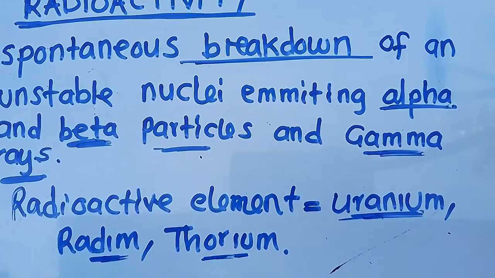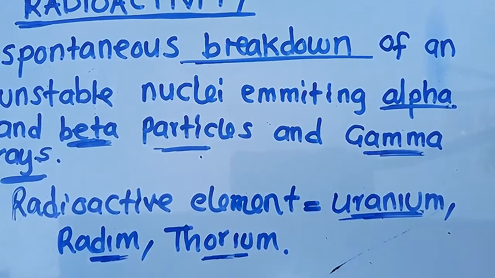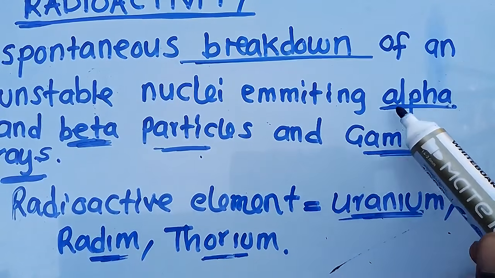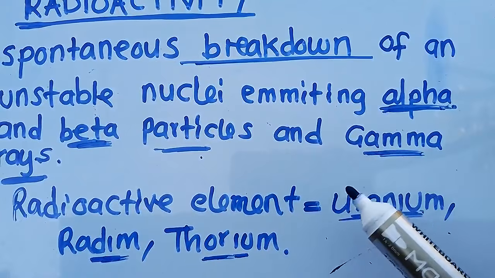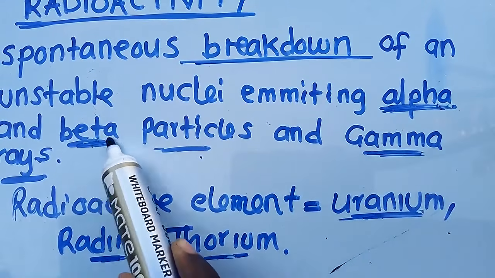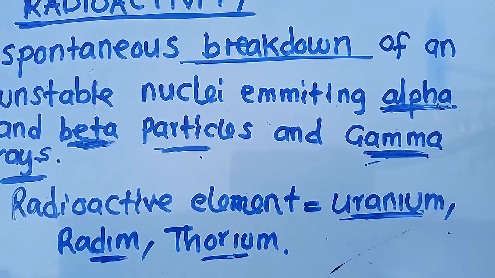So when it becomes unstable, it is going to break down. So when it breaks down, it is going to emit or radiate one of the three particles here. So it can release a what? An alpha particle, or it can release a beta particle or a gamma ray. So these are what we are going to study in this lesson.